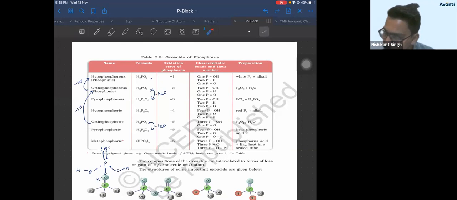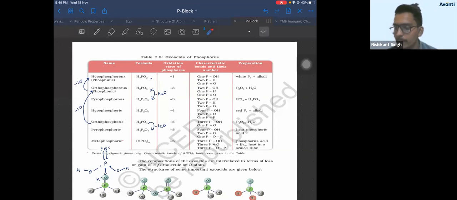Hypophosphoric acid. How will you get hypophosphoric acid? Anyone? Remove H2O again.